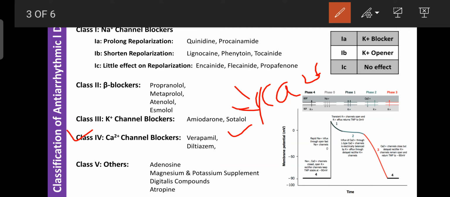They block the calcium channel, then they block the entry of calcium inside the cardiac cell, as well as in the SA node, they inhibit the firing capacity of the SA node, as well as they inhibit the conduction of impulses from the SA node to the AV node to the AV bundle to the Purkinje fibers. Like that, they decrease heart rate due to this phenomenon. So they are commonly helpful for the treatment of arrhythmia, and these drugs are also known as CCB, that is calcium channel blockers. Nothing but, these block calcium. Examples are verapamil as well as diltiazem.